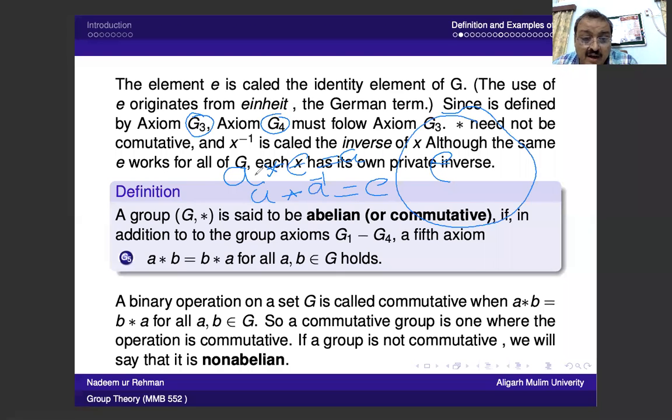When we say a composition E, we are talking about the same E, which gives you a. And a composition a inverse: suppose this is the element a, and this is some element, a inverse.